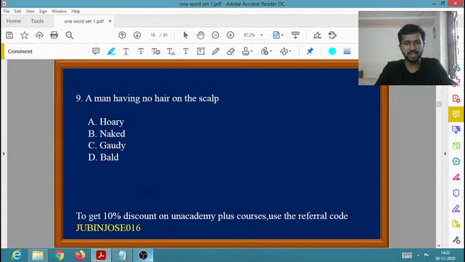See, dear students, these are very important questions from one word substitutions in SSC examinations. Very important for your SSC CHSL and CGL exams. Okay, it will be very helpful for you. So what is the one word for a man having no hair on the scalp?